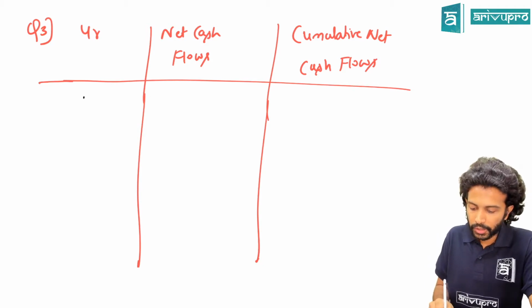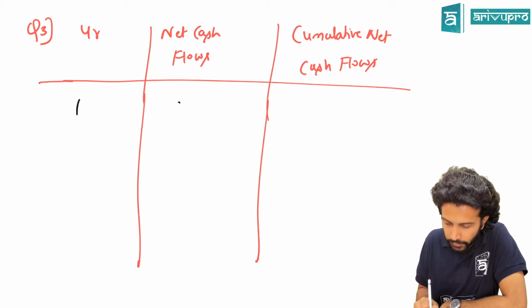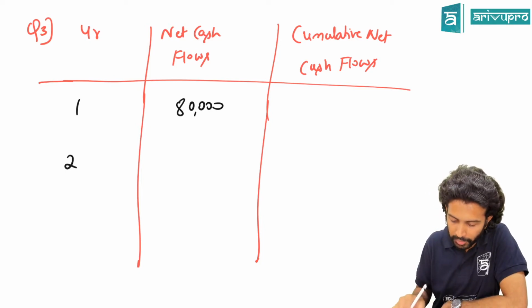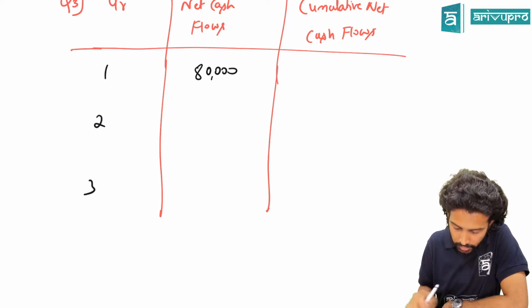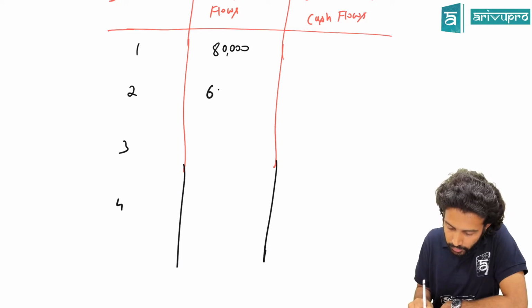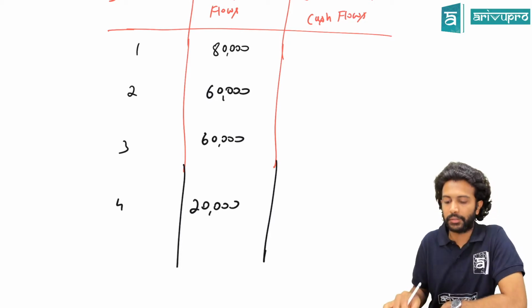Okay, in year 1, how much inflow did we get? 80,000. Year 2, year 3 and year 4: 60,000, 60,000 and 20,000 respectively.